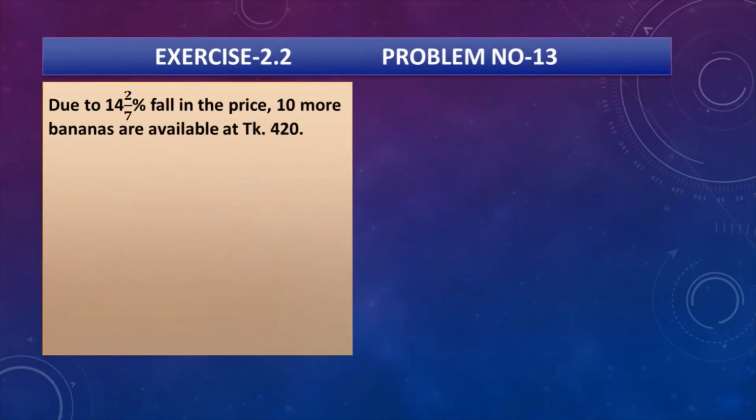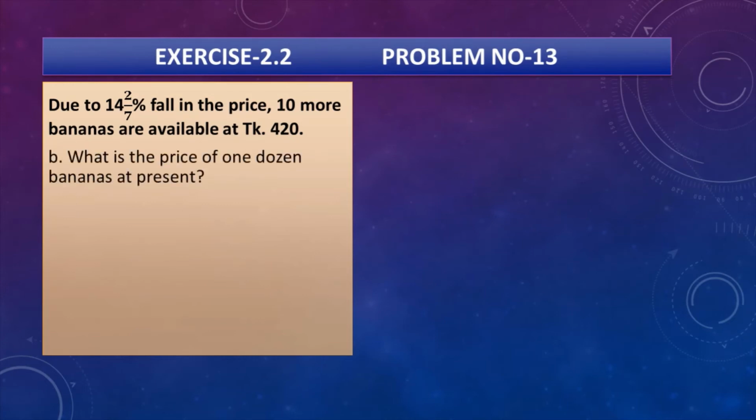So again we can see the stem. Due to 14 whole 2/7% fall in the price, 10 more bananas are available at Taka 420. Let us see question number B. What is the price of 1 dozen bananas at present? So let us see the solution. From A we get 14 whole 2/7% equals 1 by 7, as you can see from A in the last slide.